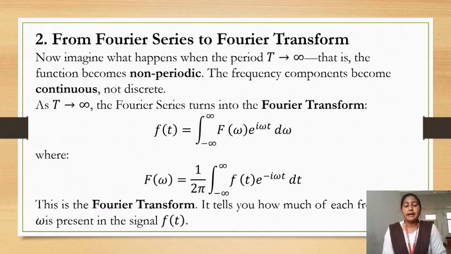The formula is given by f of t equals integral minus infinity to infinity F of omega e power j omega t d omega, where F of omega equals 1 by 2 pi integral minus infinity to infinity f of t e power minus j omega t dt. This is the Fourier transform. It tells you how much of frequency omega is present in the signal f of t. In our class notes, we assume f of t as x of t. We can say anything, x of t or f of t.